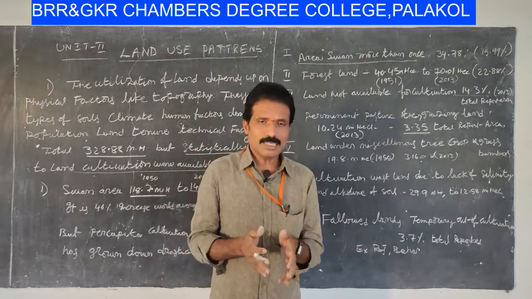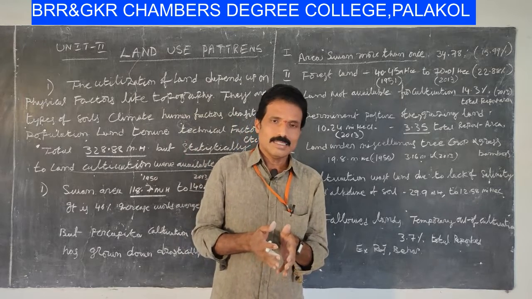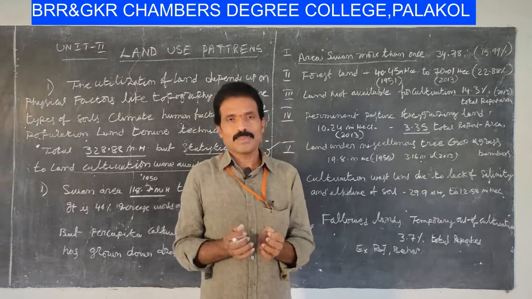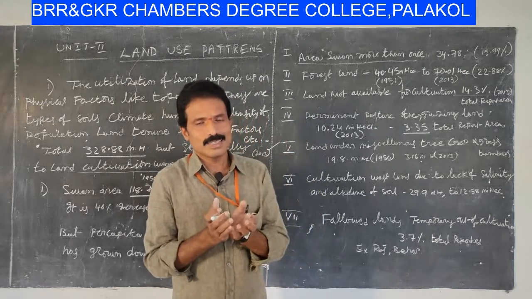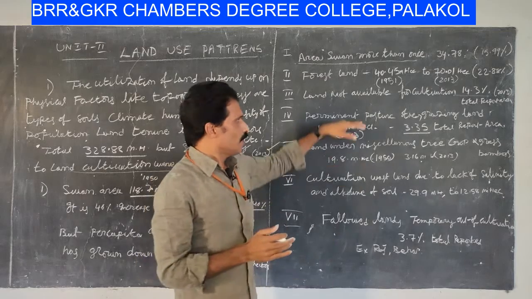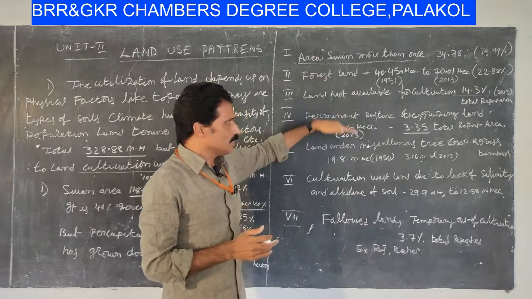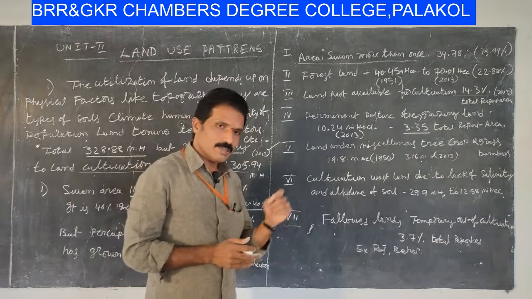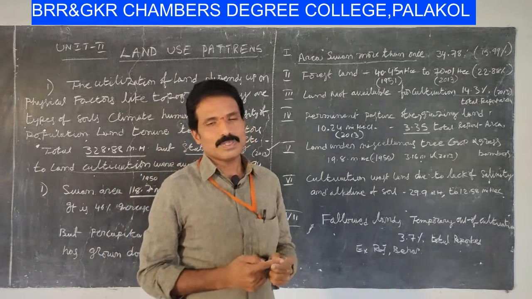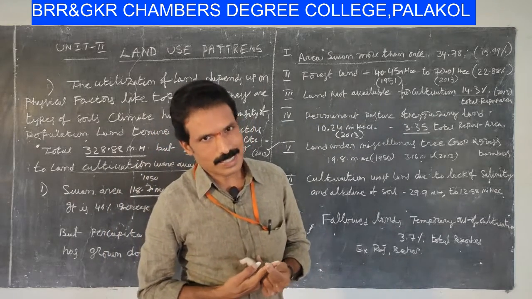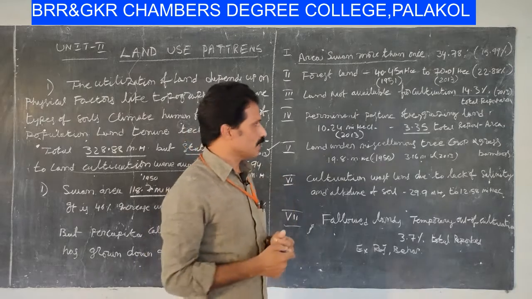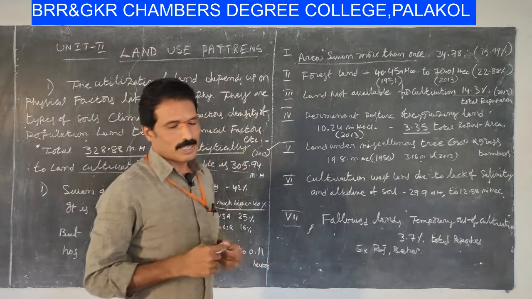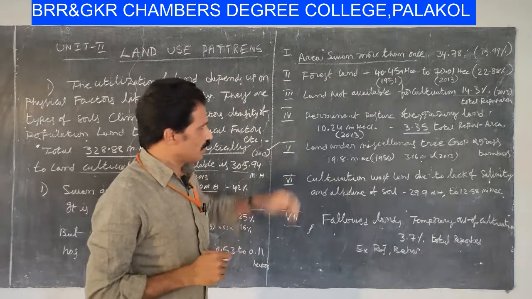This animal husbandry requires more and more fodder, and that fodder is supplied by these lands. It is a very important issue for the strength of Indian agricultural cultivators. Okay, my dear students, have you understood all these facts?